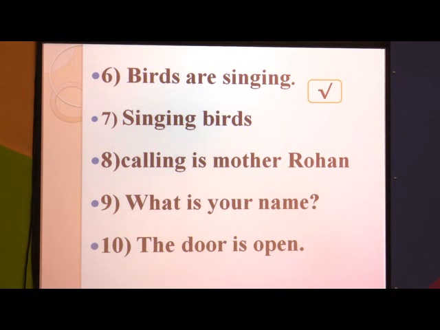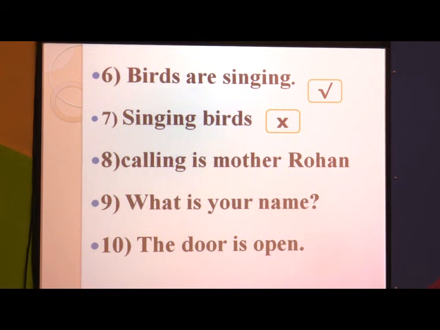So, here you can clarify which group of words is the correct sentence and which is not, which does not make any sense. The seventh one is not complete, it does not make sense. So, the answer is cross.